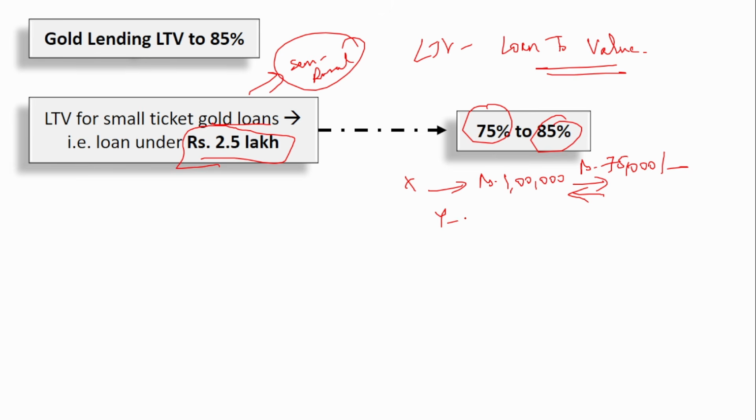But now it has been increased to 85% only for loans under 2.5 lakhs. This is very important. So now if the same X goes and pledges 1 lakh worth of gold, he or she will get 85,000. It is the same gold, but since the loan to value has been increased, he receives 85,000, whereas previously he used to receive only 75,000. So he is getting more money for the same amount of gold. This is good, right? That is why it has been increased, so that it becomes easier and facilitates more people.